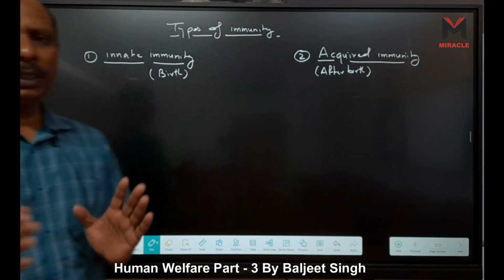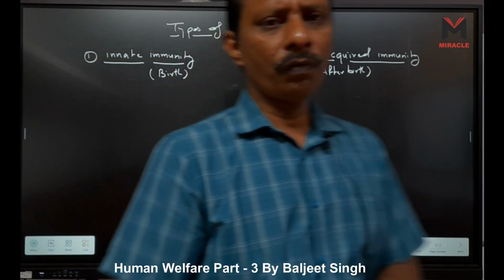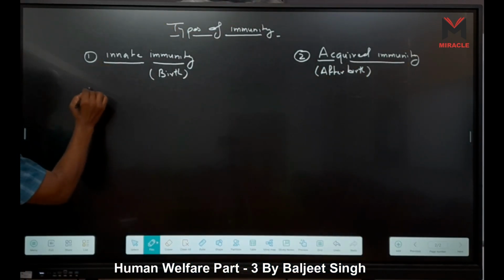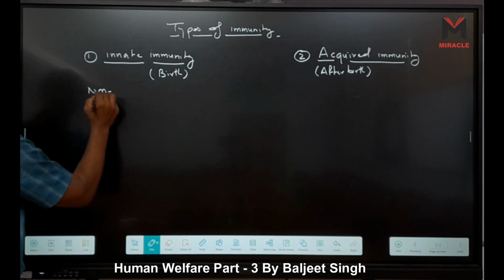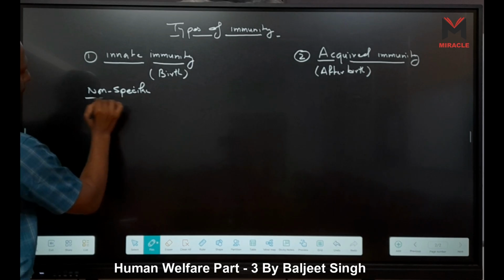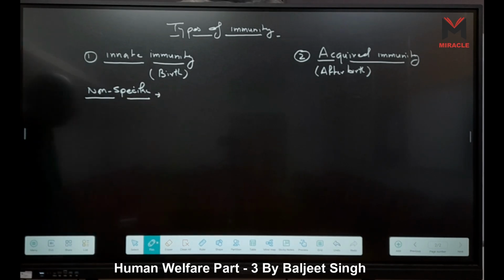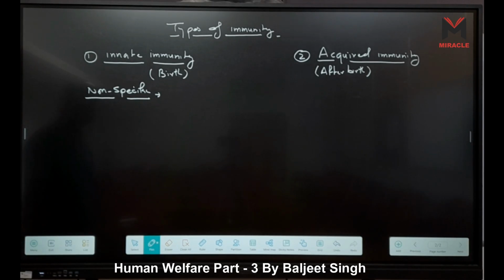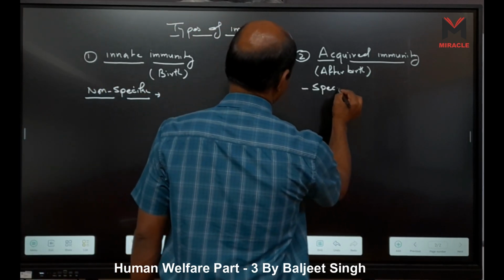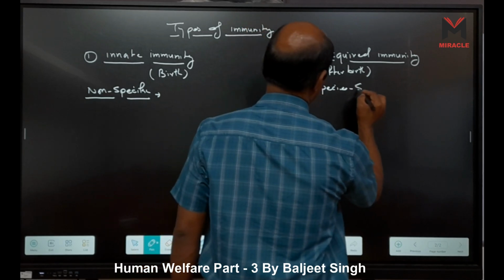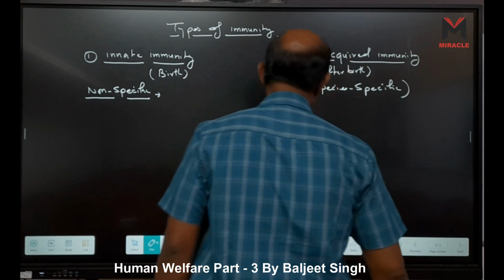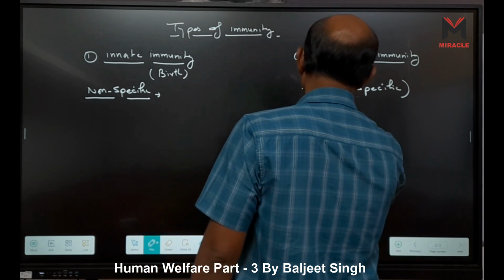What are the specific features of innate immunity? Innate immunity is non-specific. This one is non-specific, right? But acquired immunity is species specific. It also contains memory,